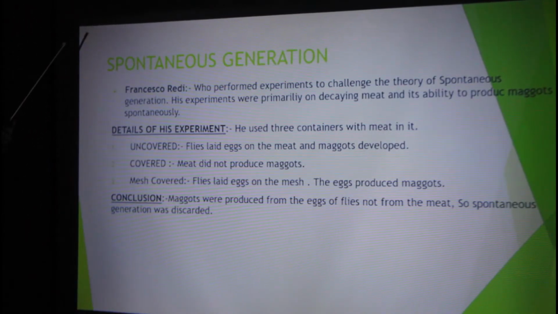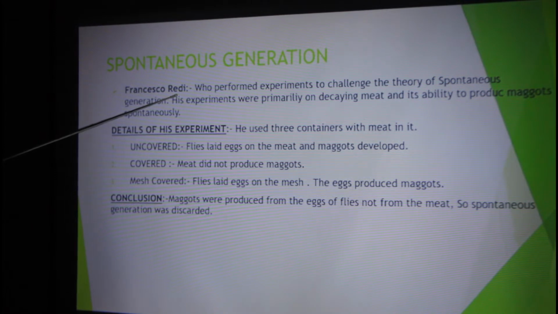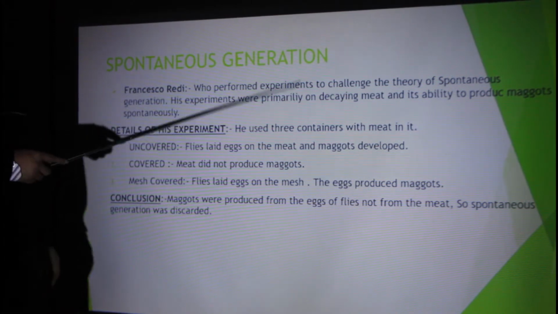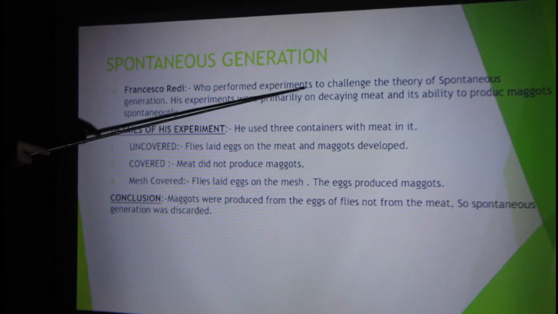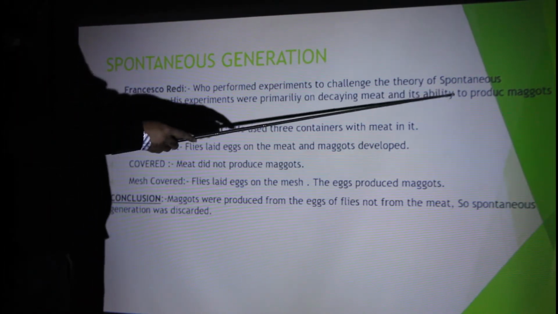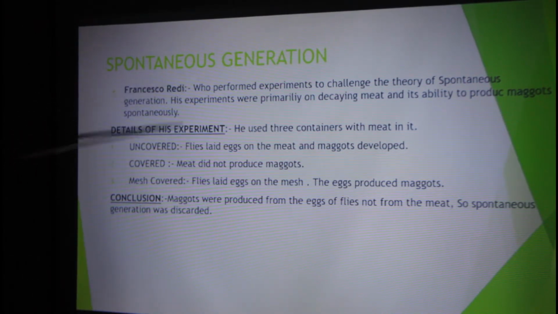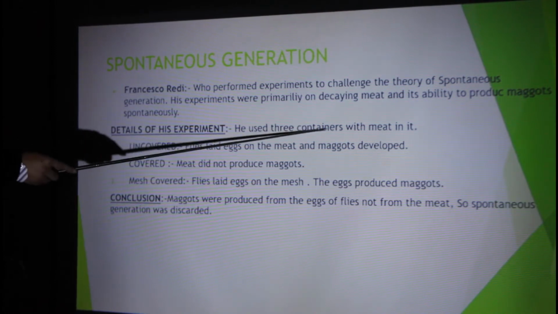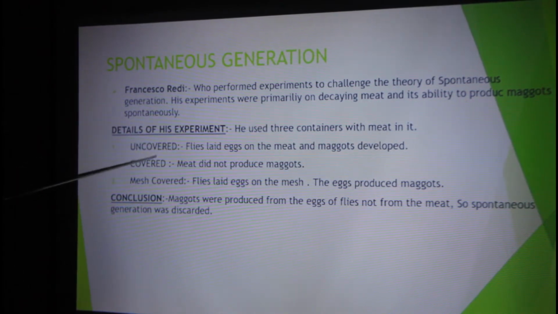Now, as I discussed in the previous slides, spontaneous generation. Francisco Redi performed experiments to challenge the theory of spontaneous generation. His experiments were primarily on decaying meat and its ability to produce maggots spontaneously. Now I'll explain this experiment in brief. Redi used three containers with meat in them. The first container was uncovered, the second covered, and the third mesh covered.